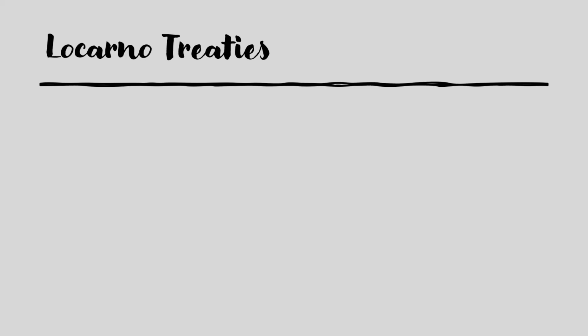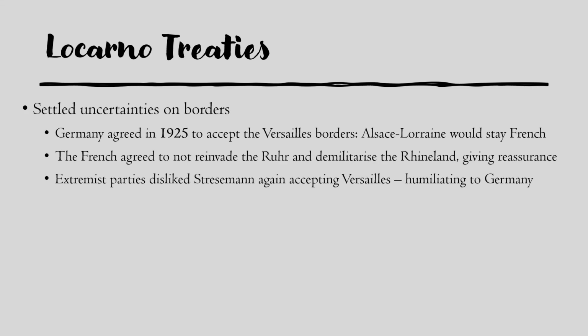asking about this. Anyway, the first effect of them was that it settled uncertainties on the border. Germany agreed in 1925 to accept the borders from the Treaty of Versailles. For example, Alsace-Lorraine would stay French. And in return, the French agreed not to reinvade the Ruhr, which obviously led to hyperinflation, and they demilitarised the Rhineland in Germany.